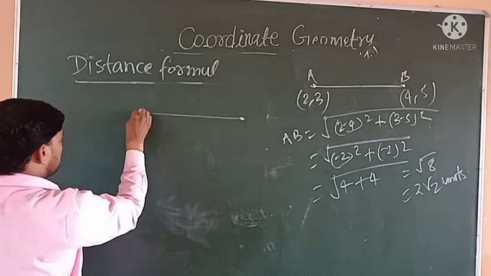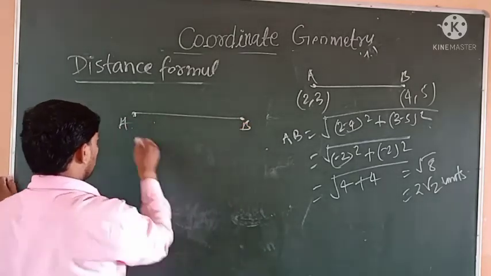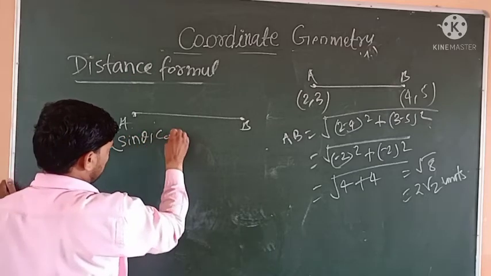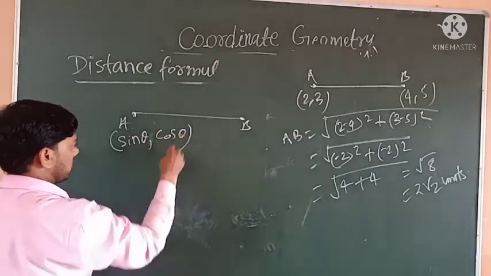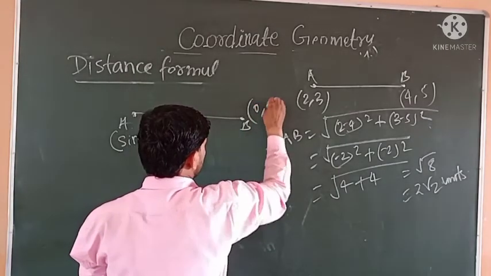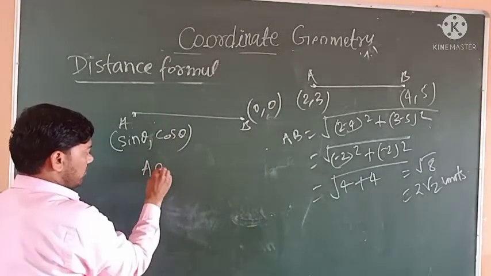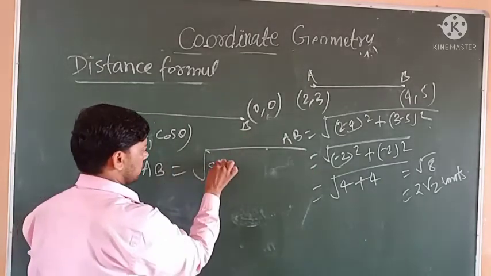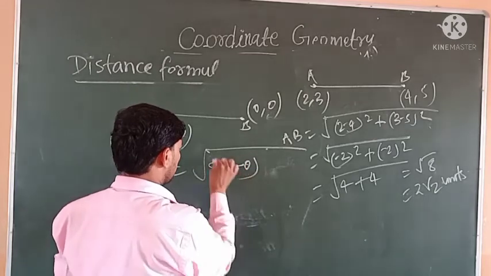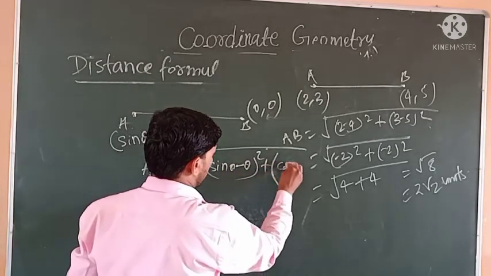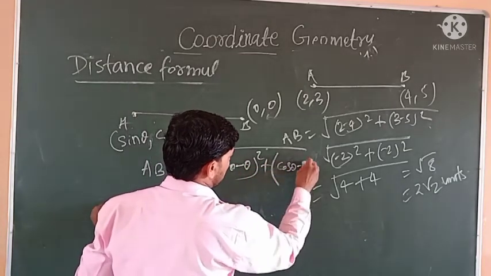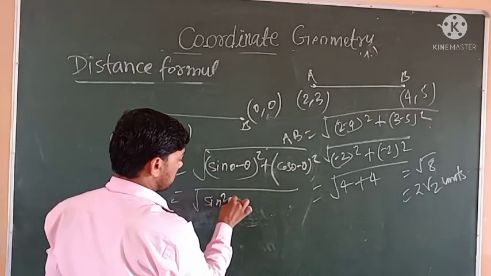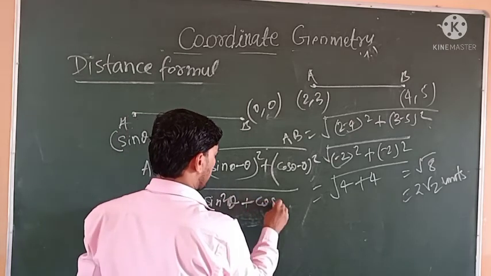The next example: two points are given. Coordinates of A are (sin theta, cos theta) and coordinates of B are (0, 0). So AB is equal to the square root of (sin theta minus 0) whole squared plus (cos theta minus 0) whole squared, which is sin square theta plus cos square theta.